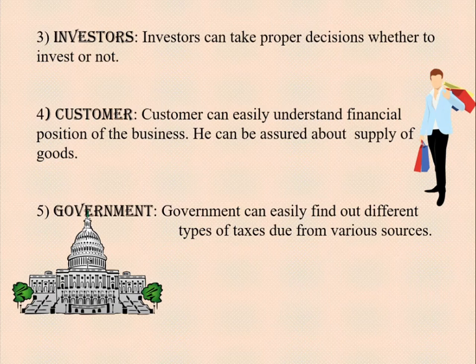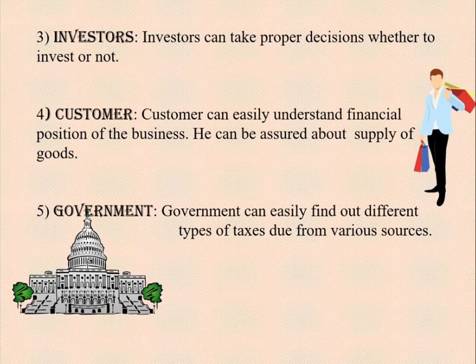So the government can easily find out which company is earning more profit, which company is getting more benefit, and of course keep watch on that company, and the company will also pay the tax. The government can check their balance sheet, profit and loss account, check the various bank statements, and demand more taxes according to law.